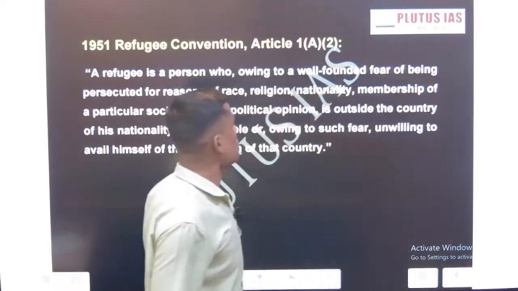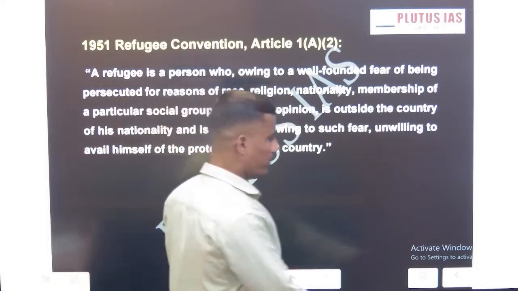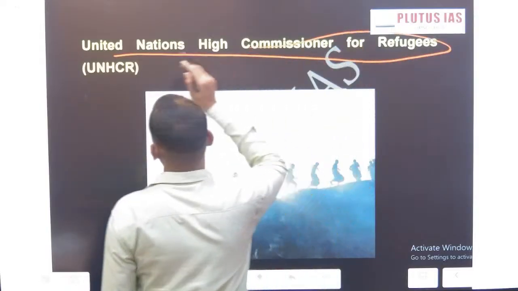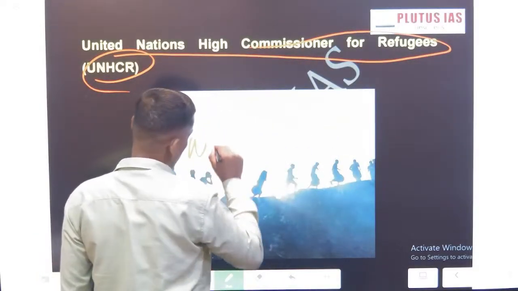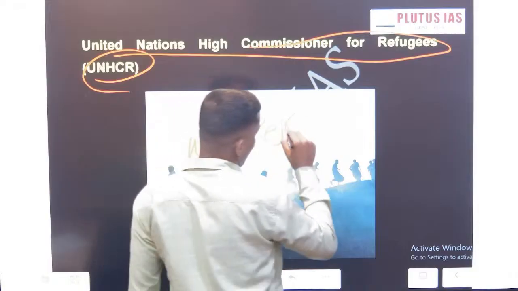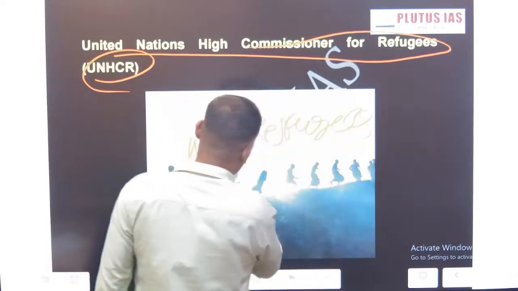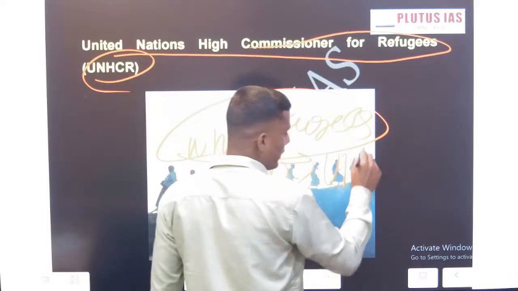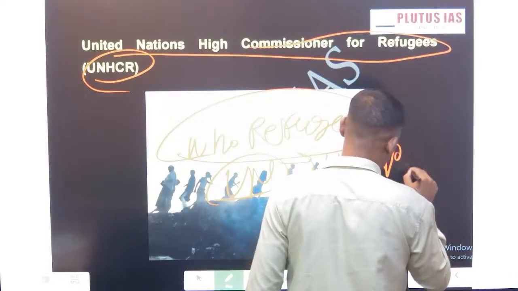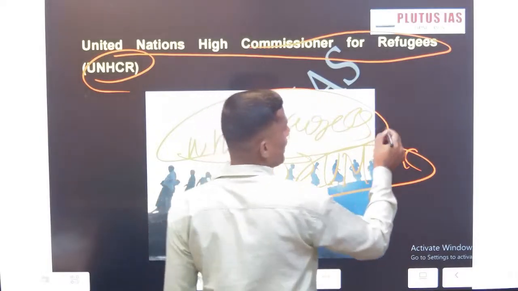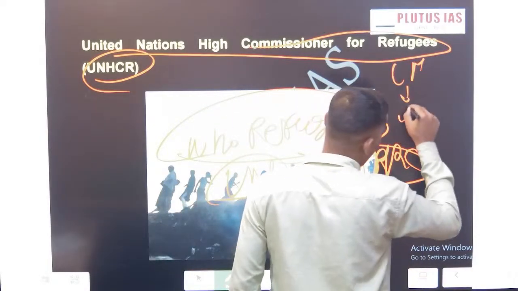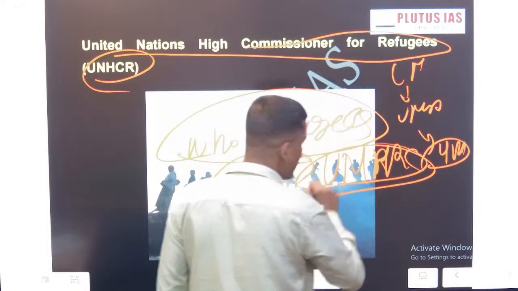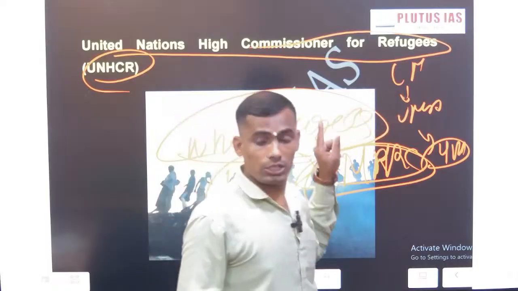Now we are going to discuss what exactly the United Nations High Commissioner for Refugees is. Before that, tell me, who are the refugees? As I told you, the UN works in many domains. This UNHCR is one of the UN organs. UN, then UNGA, and then UNHCR. This UNHCR is a part and subsidiary body of the UNGA.